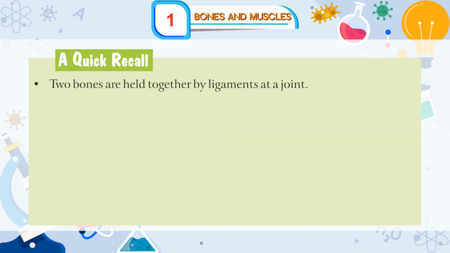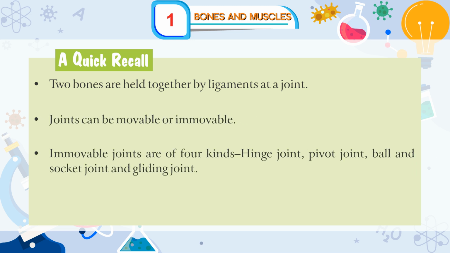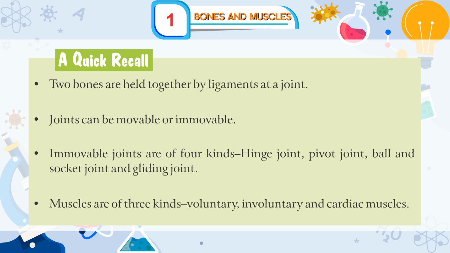Two bones are held together by ligaments at a joint. Joints can be movable or immovable. Movable joints are of four kinds: hinge joint, pivot joint, ball and socket joint, and gliding joint. Muscles are of three kinds: voluntary, involuntary, and cardiac muscles.